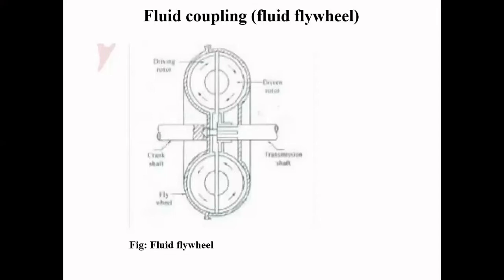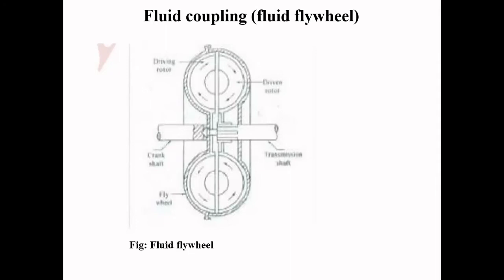Here, to the left side, you can see the driving member, and to the right side, you can see the driven member. The left side is connected to the flywheel of the crankshaft. The right side, the driven member, is called the rotor. It is connected to the transmission shaft.